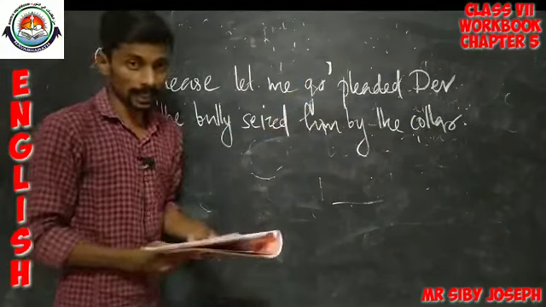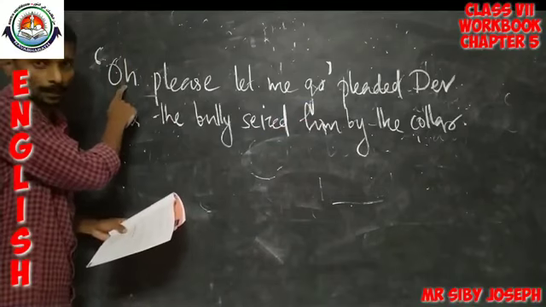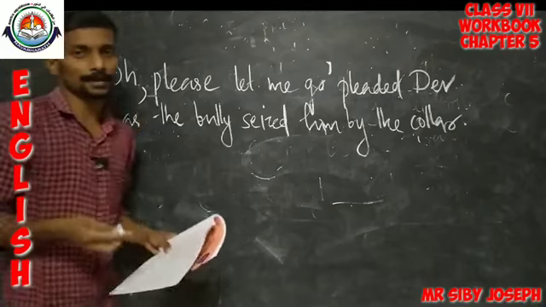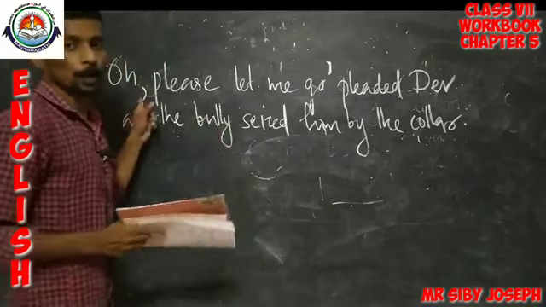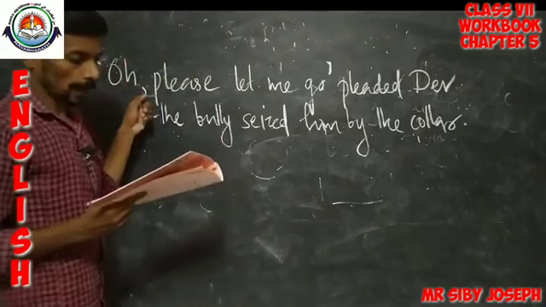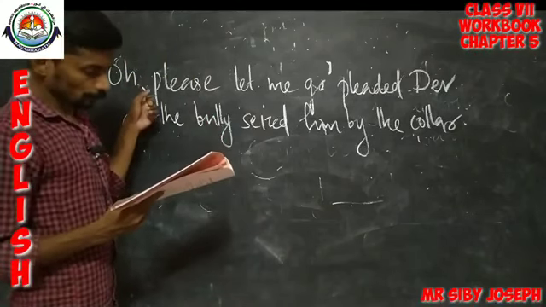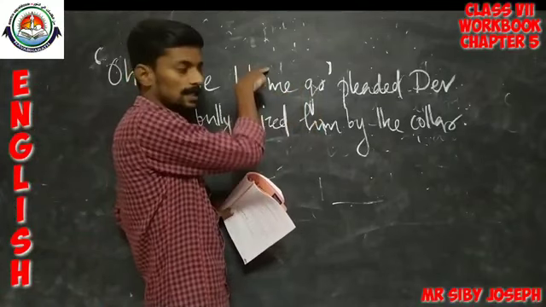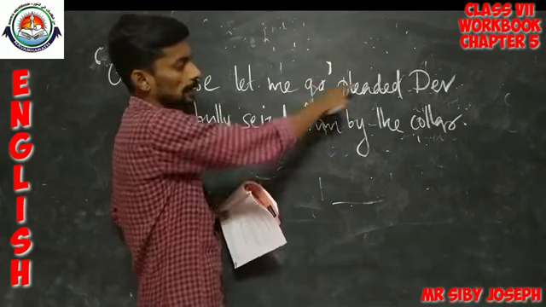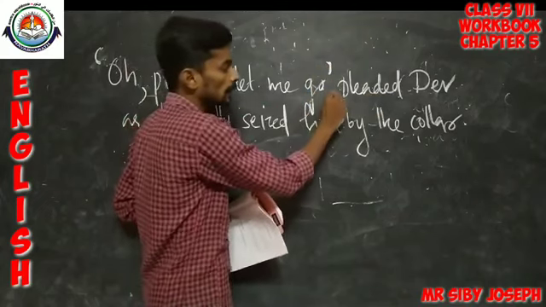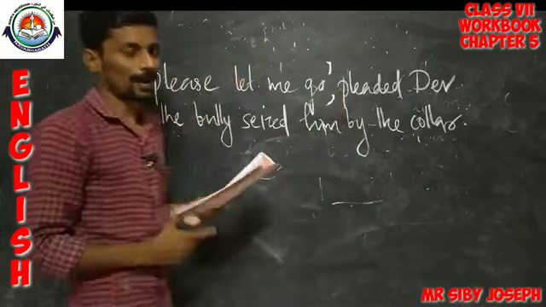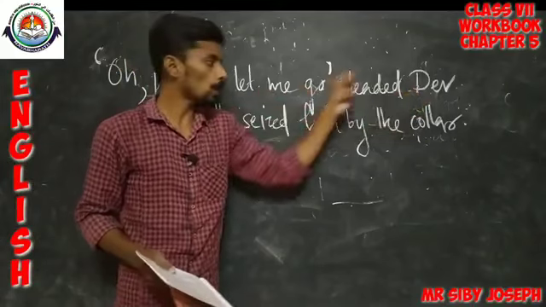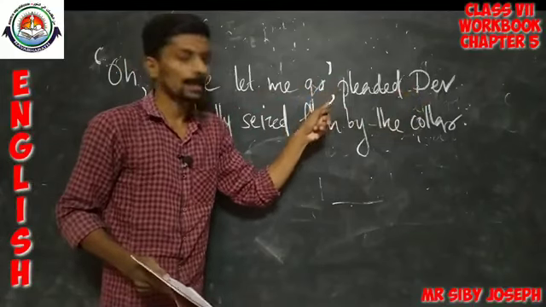Oh, please let me go. Then, O is actually an exclamatory mark. So, we have to put a comma after O, because O is an exclamatory thing. Okay. Then, as we did in the previous example, this is a single utterance of Dev. So, after this there should be a comma. Okay. Oh, please let me go. Who said that? Dev. So, after that saying there should be a comma also. Okay.